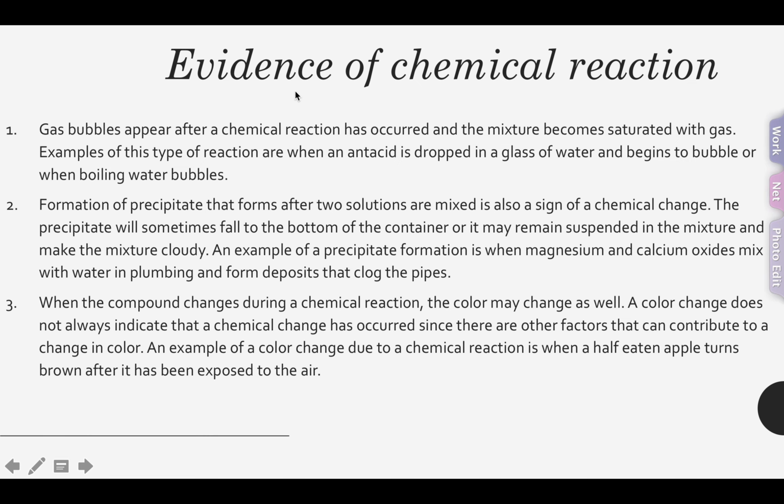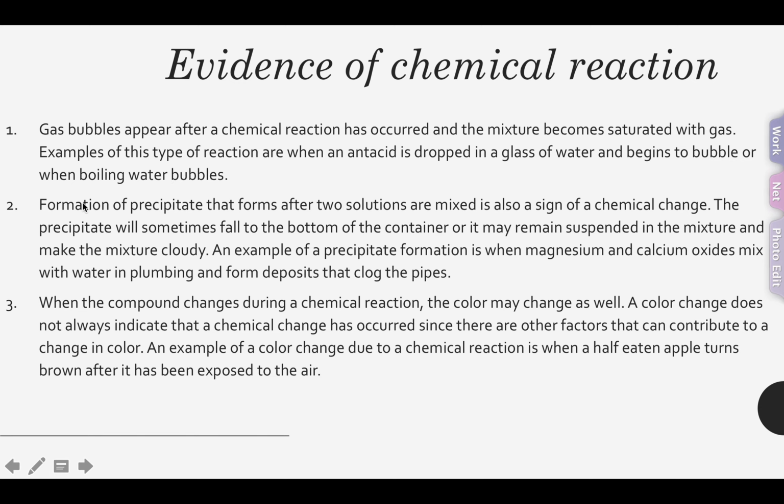So, what is evidence of a chemical reaction? What happens that indicates a chemical reaction has occurred? First of all, we have gas bubbles, which appear after a chemical reaction has occurred and the mixture becomes saturated with gas. Examples of this type of reaction are when an antacid is dropped in a glass of water and begins to bubble, or when boiling water bubbles.